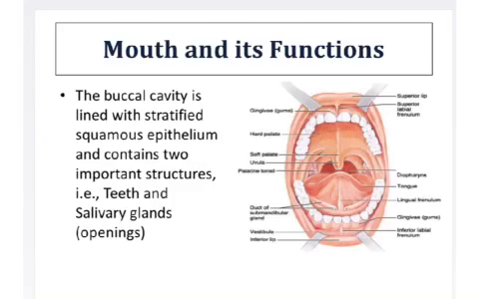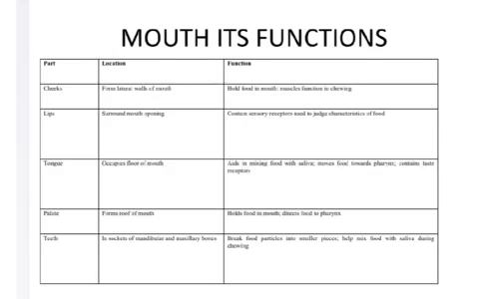Let's come to the mouth here. The mouth, the buccal cavity, is lined with a stratified squamous epithelium and contains two important structures, teeth and salivary glands. About the locations, the different parts of the mouth and surrounding area. The cheeks form the lateral walls of the mouth. They hold food in the mouth, and cheek muscles function in chewing.